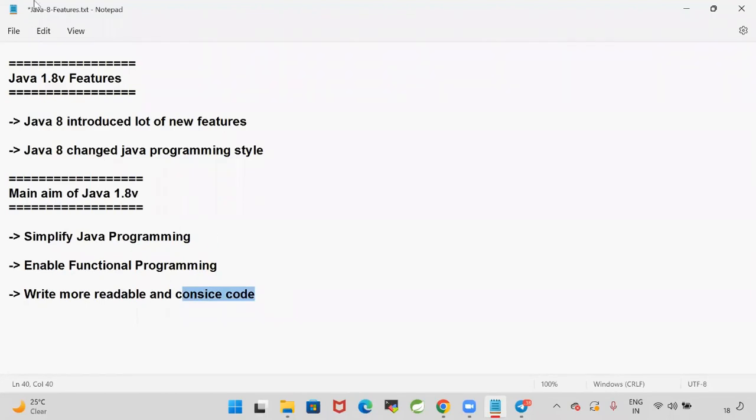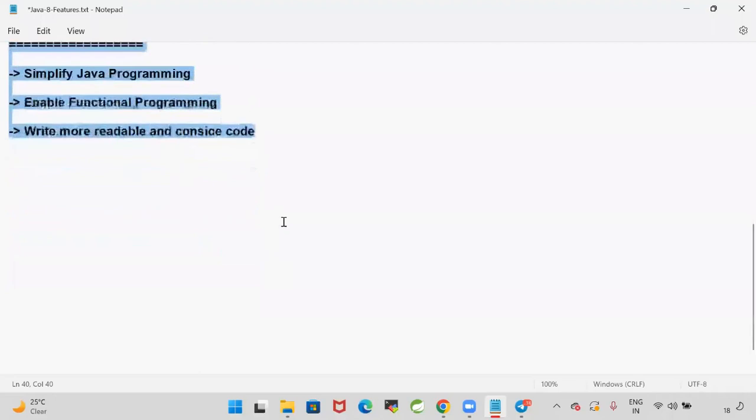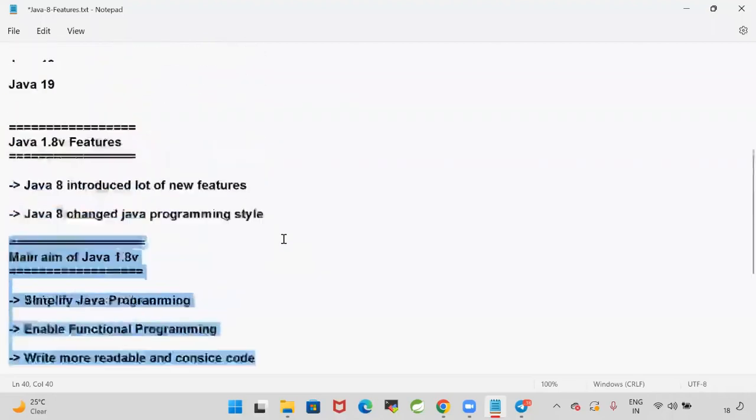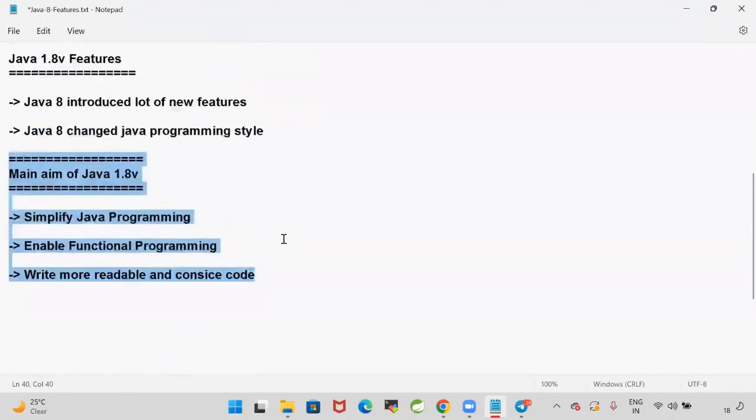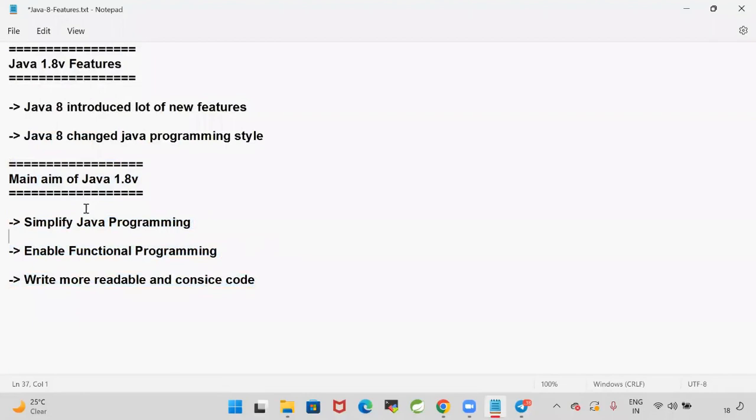So because of these reasons, Sun Microsystems, I mean Oracle Corporation, has made the changes in Java 1.8. To simplify Java programming, to enable functional programming in Java, to write more readable and concise code, these Java 8 features got introduced. Java 8 features, what are those? We will understand the new features that got introduced in Java 1.8.